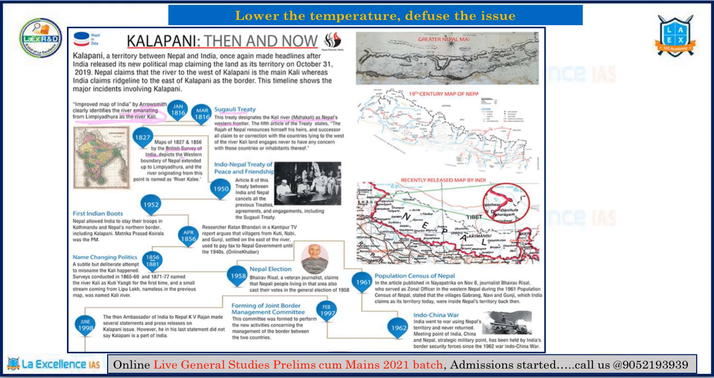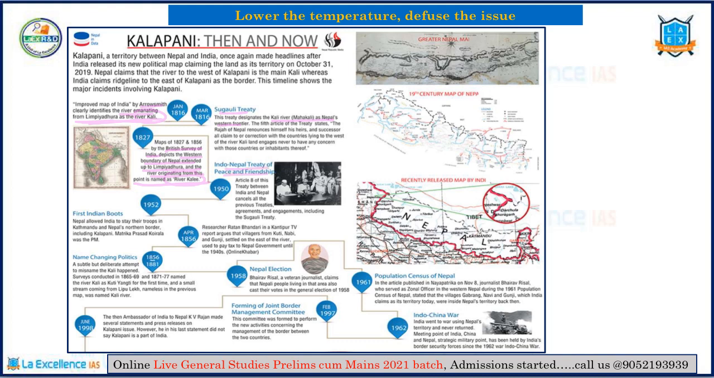Moving on, in 1827, the British Survey of India released maps. As per that, the western boundary of Nepal extended up to Limpiyadhura, and the river originating from this point is named River Kali. So in 1827 it was made clear that the region west of River Kali belongs to Indian territory, and we have Kalapani in Indian territory. Then we come to 1950 with the India-Nepal Treaty of Peace and Friendship.